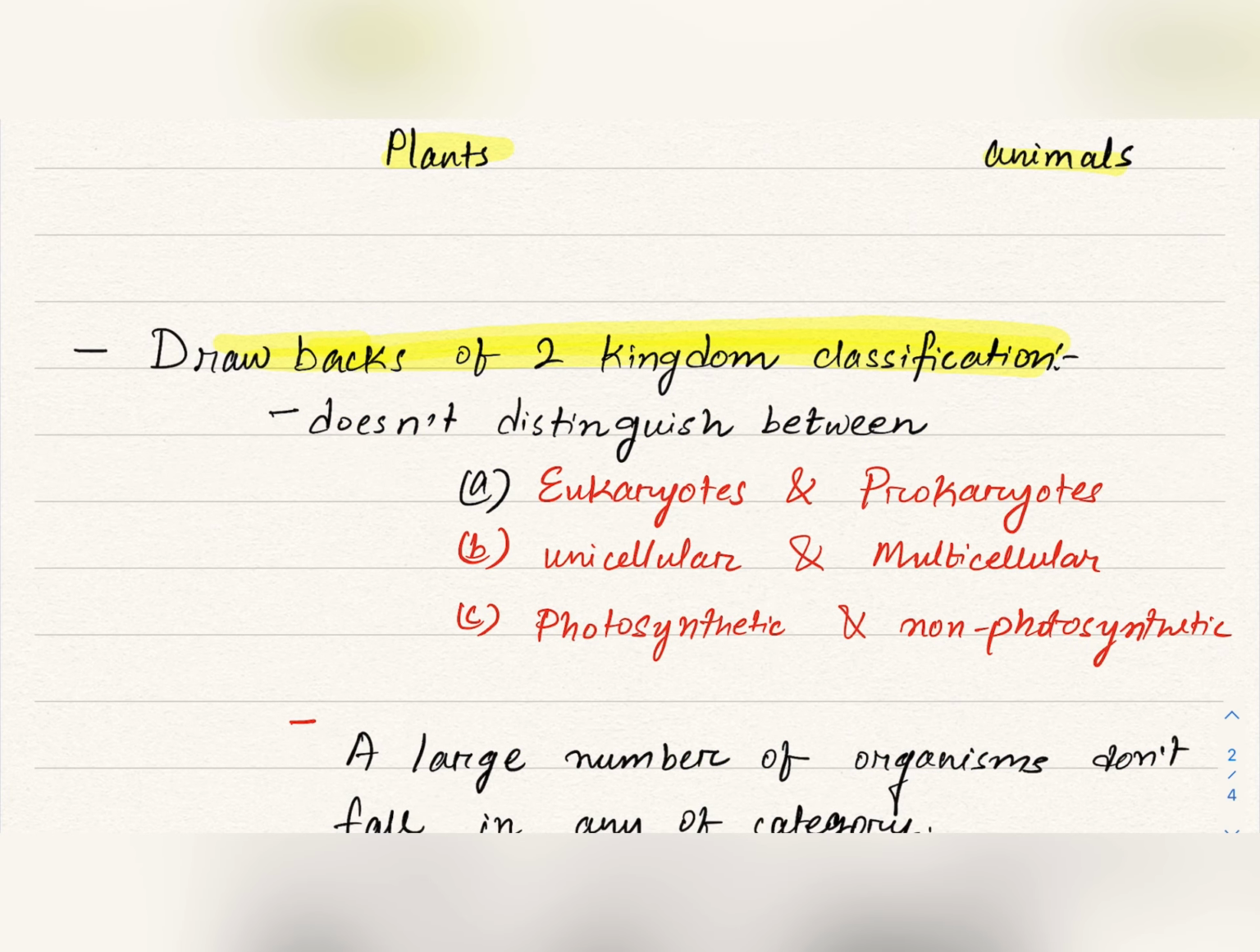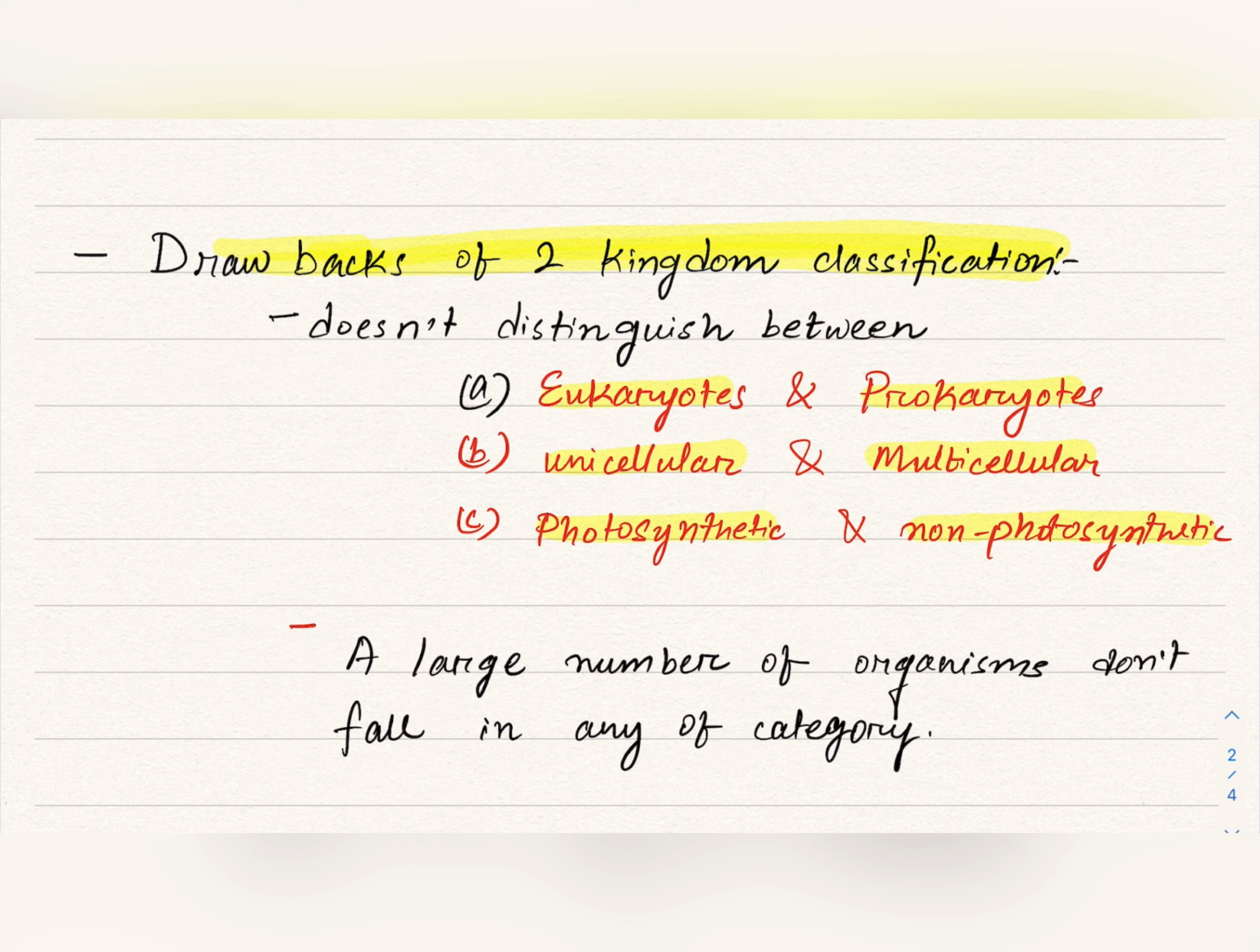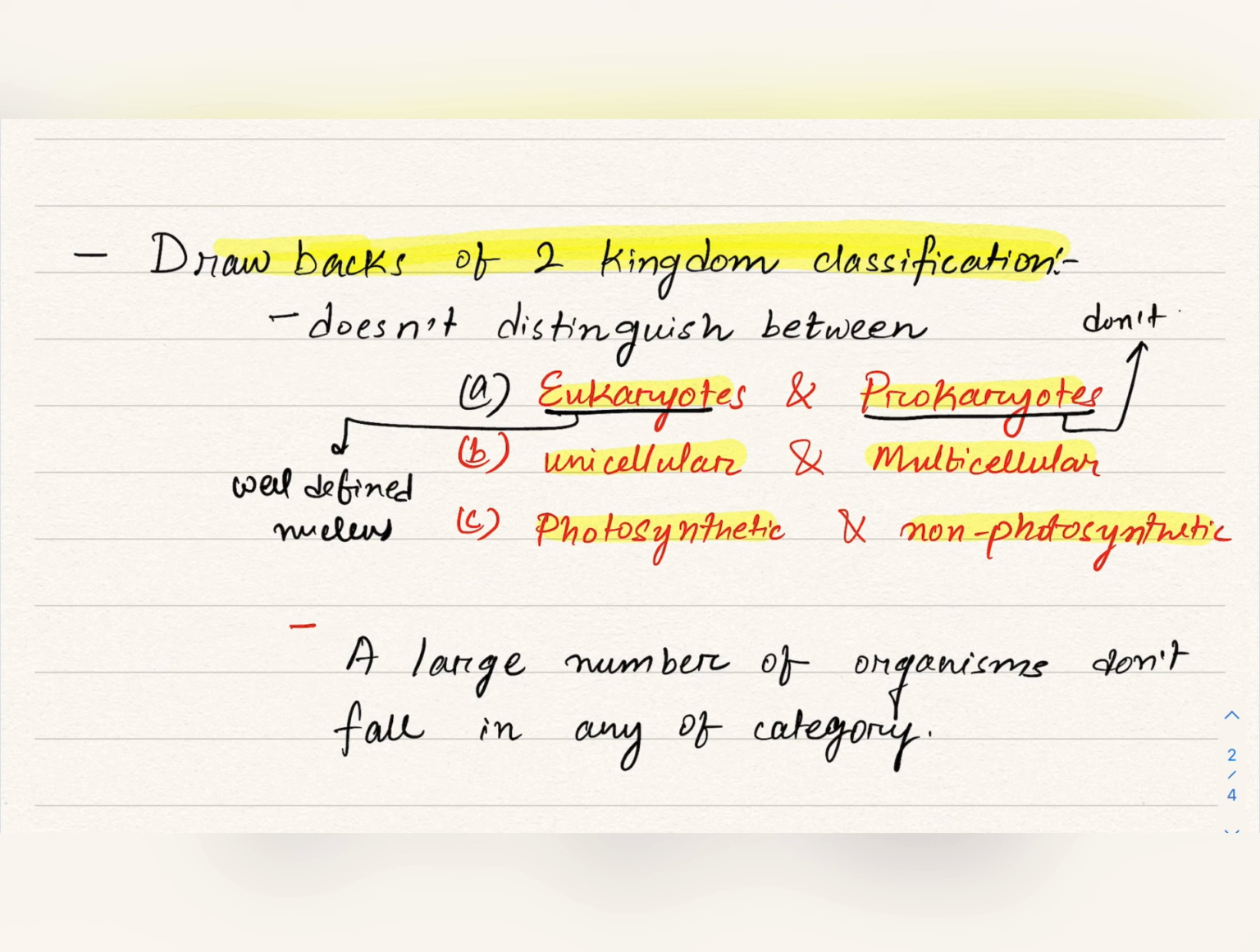Though this two kingdom classification distinguishes between the plants and the animals, it doesn't distinguish between eukaryotes and prokaryotes, unicellular and multicellular organisms, photosynthetic and non-photosynthetic organisms. Now what are eukaryotes? Eukaryotes are those organisms that have a well defined nucleus, and prokaryotes are organisms that don't have a well defined nucleus.